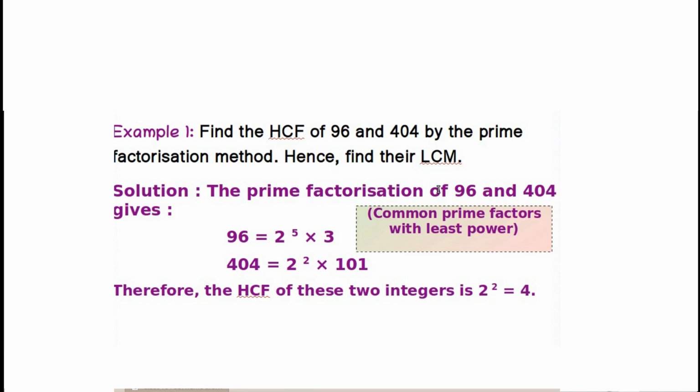We know the factorization of 96 and 404. 96 we can write as 2 raised to 5 into 3, and 404 we can write as 2 square into 101. Here the common prime factor is 2, and in 96 the power of 2 is 5, and in the second number the power of 2 is 2.